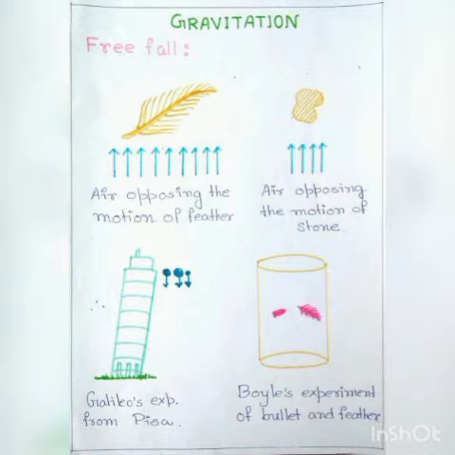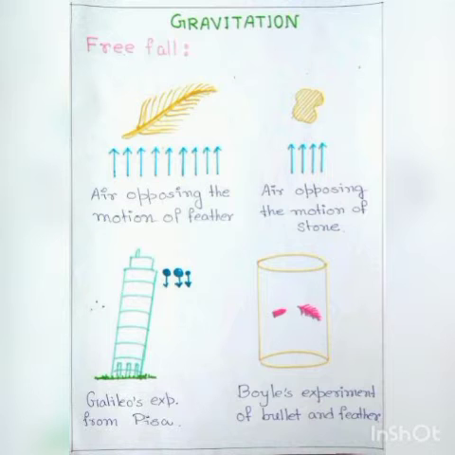If the air resistance is neglected or not taken into account, then the only force acting on the falling body is the force of gravitation of the earth. This force of gravitation of the earth is constant and hence produces a constant acceleration in the body. Since this acceleration is produced by the gravitational force of the earth, it is known as the acceleration due to gravity.